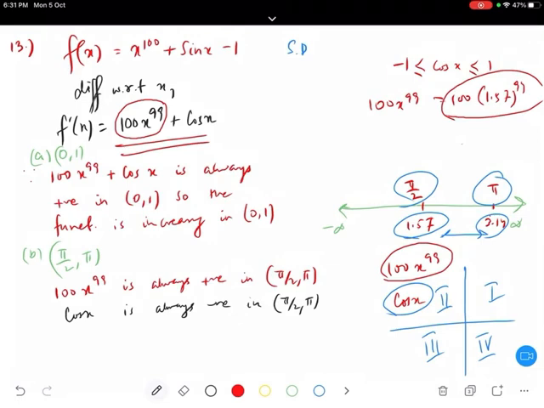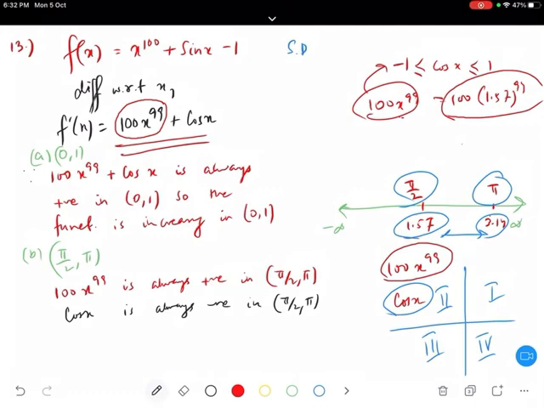Achha, 0 to pi by 2. So now we have the new interval, that is 0 to pi by 2. Now this one you guys tell me. f dash x is 100x to the power 99 plus cos x. Tell me guys, will it be increasing or decreasing from 0 to pi by 2? Do it yourself and tell me now. Come on. From 0 to pi by 2, will it be negative or positive? Jaldi bolo. Very good, Sanjana.